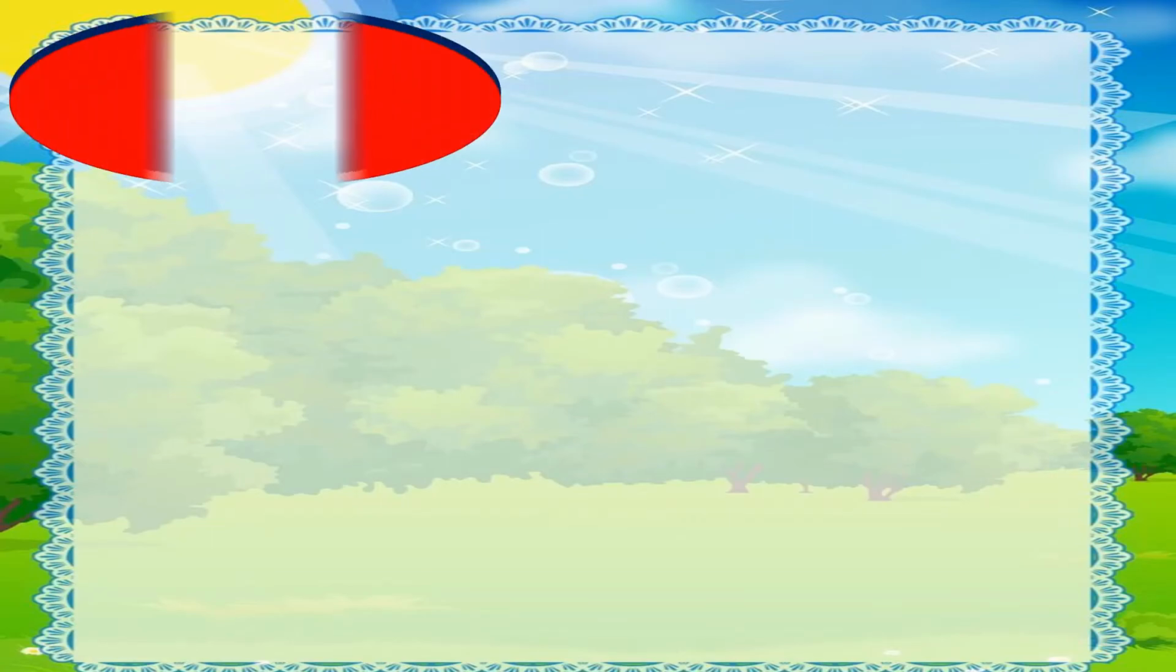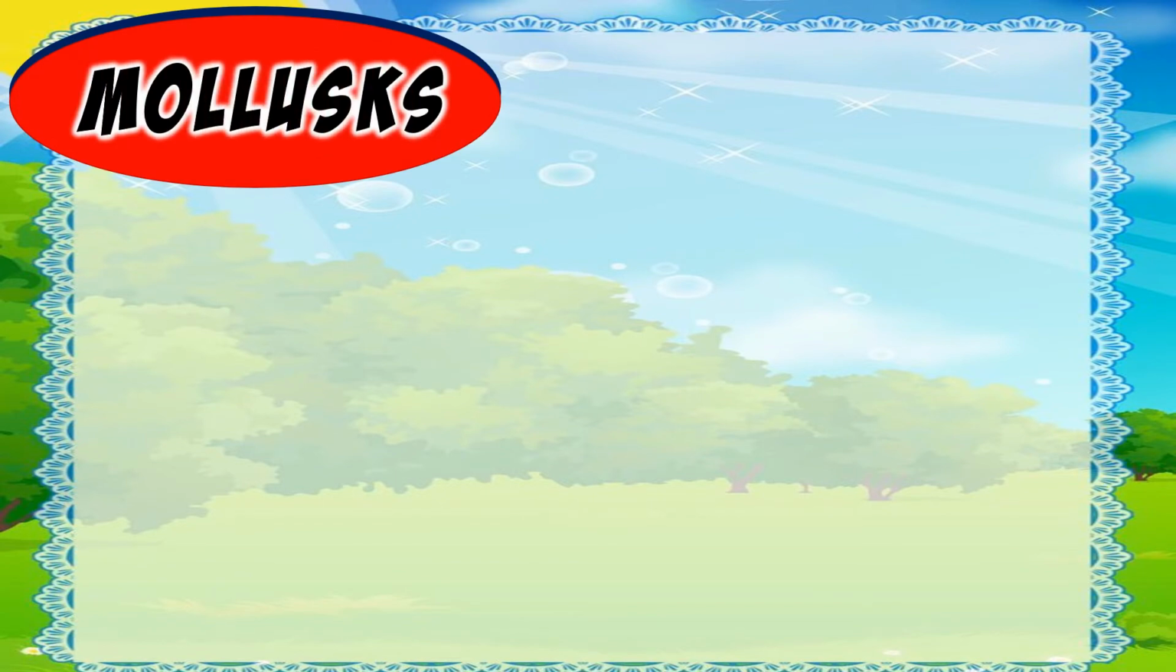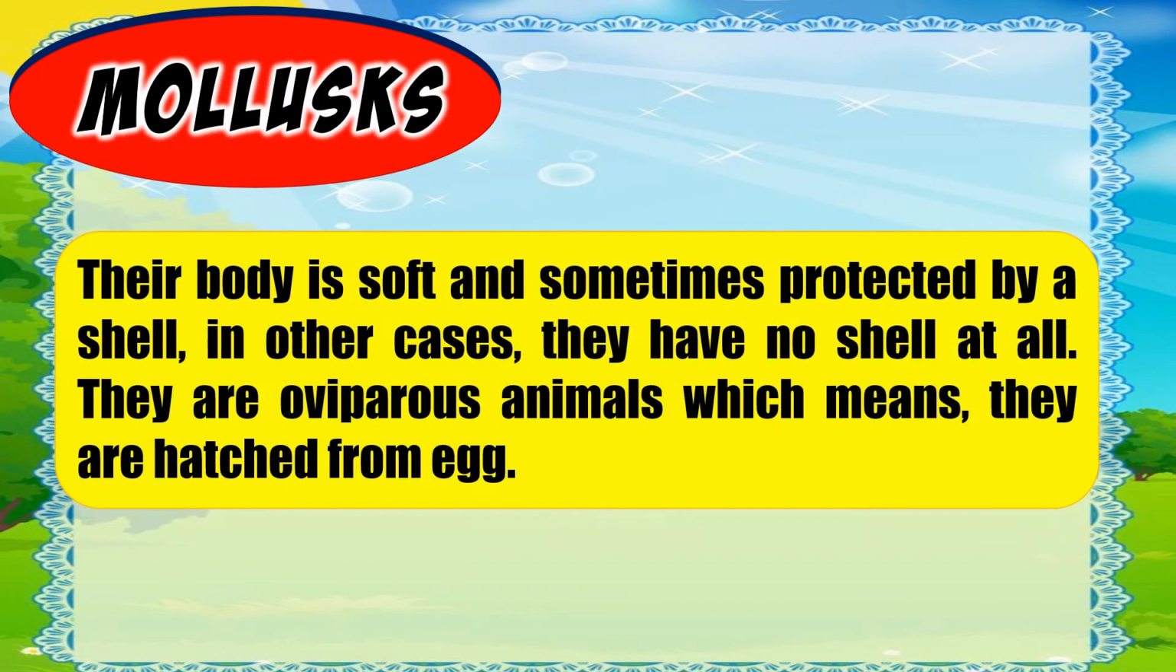The second classification of invertebrates are mollusks. Mollusks, their body is soft and sometimes protected by a shell. In other cases, they have no shell at all. They are oviparous animals, which means they are hatched from egg.